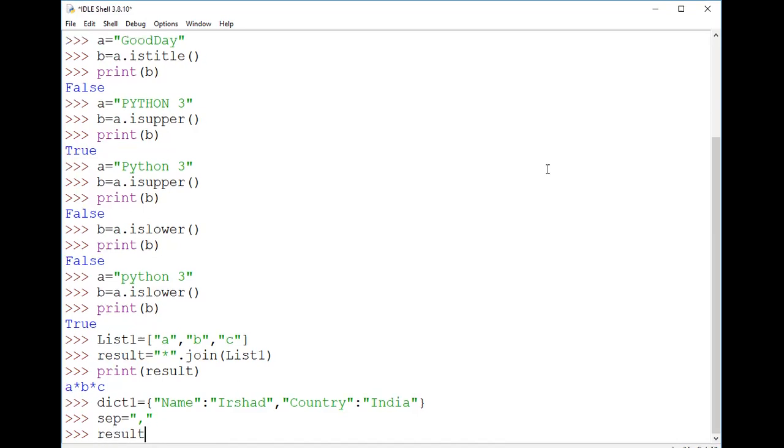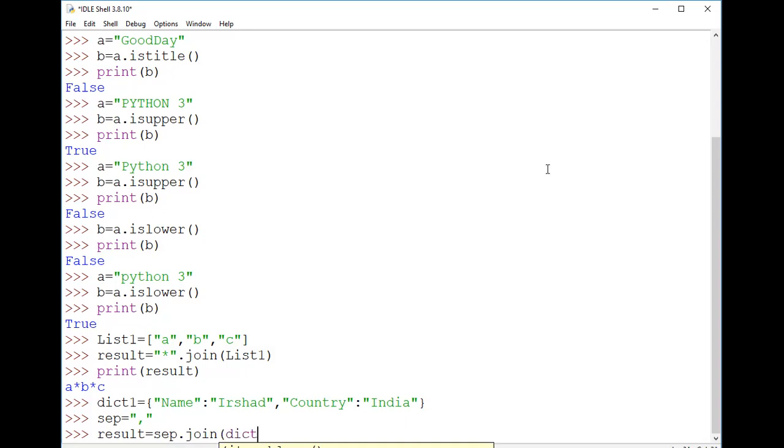Again, I'm using another variable to store the result of this join operation. Instead of the actual string, comma, I'm using the separator variable sep, because that string I have stored in a variable. That's why I'm not writing the string here. Instead, I'm writing the variable name, and I use the join method.